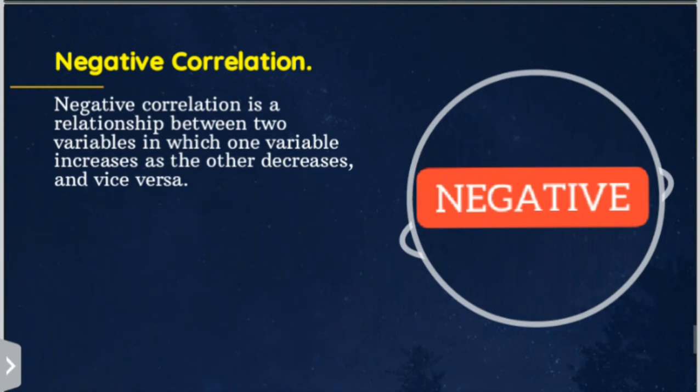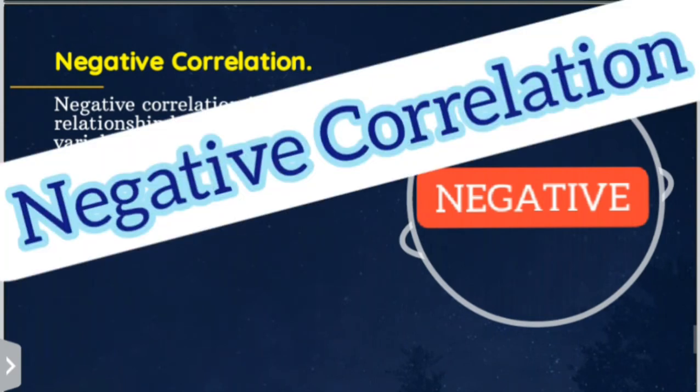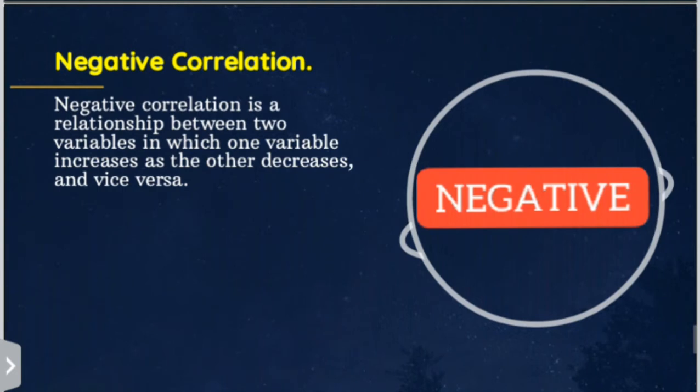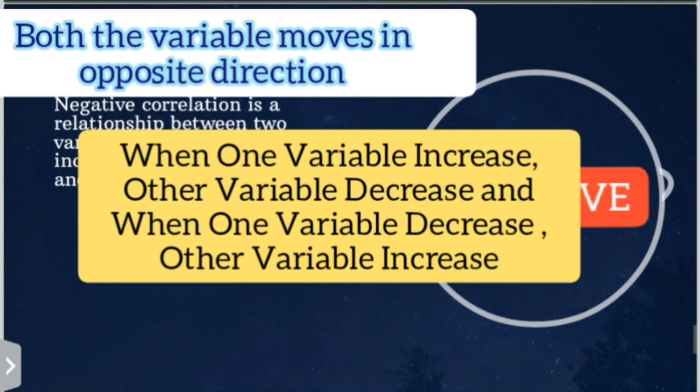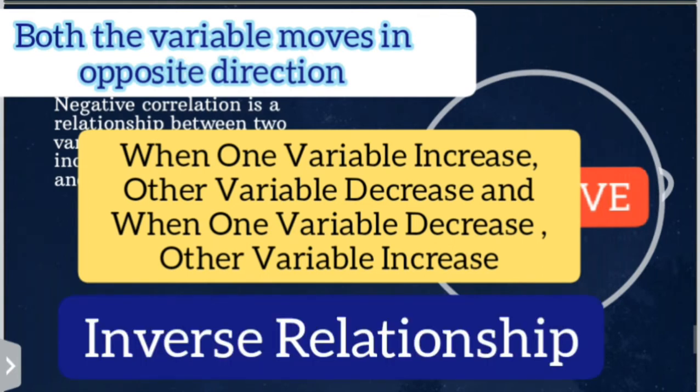Next one is negative correlation. Negative correlation is a relationship between two variables in which one variable increases as the other decreases and vice versa. So in negative correlation, both the variables will move in opposite directions. It is the opposite of positive correlation. Here when one variable increases, the other variable decreases. When one variable decreases, the other variable increases. So we can see an inverse relationship between the variables in the case of negative correlation.